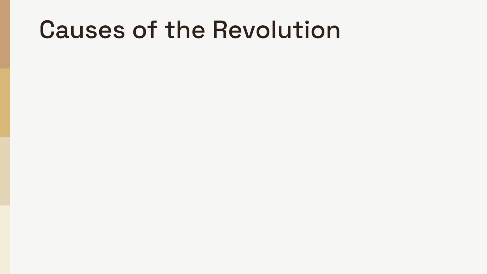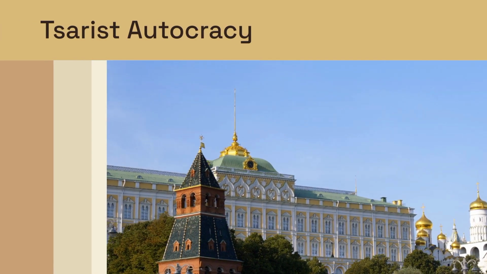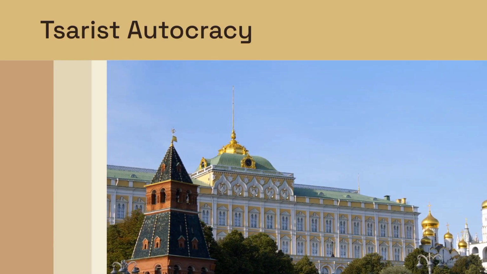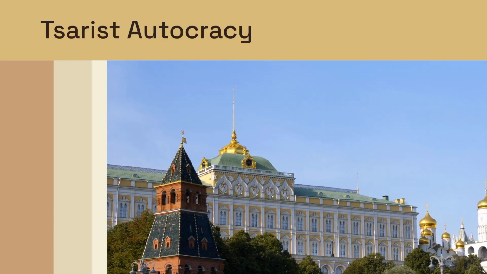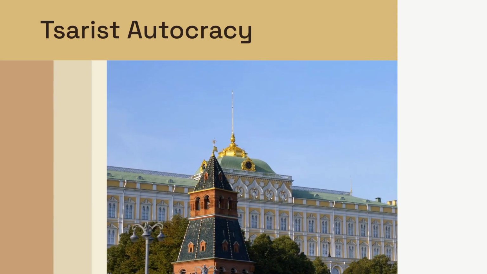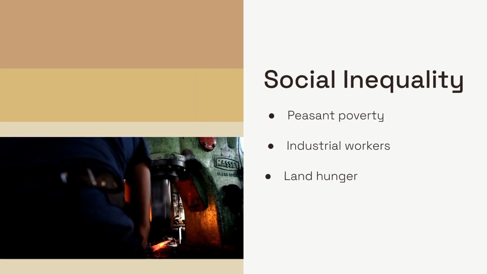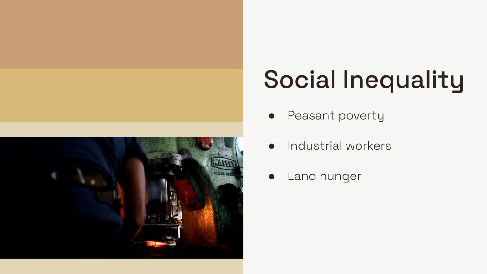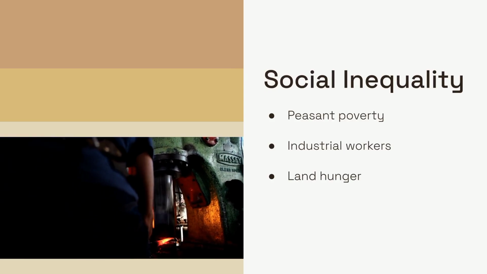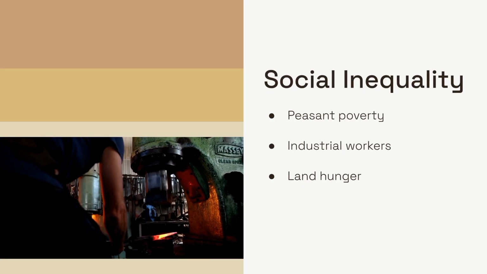Multiple factors converged to create a fertile ground for revolution. At the political core was the rigid, autocratic rule of the Romanov dynasty, embodied by Tsar Nicholas II. His resistance to political reform frustrated both liberals and radical groups. Russia was deeply stratified. A tiny elite held most power and wealth, while millions of peasants lived in poverty, and the rapidly growing urban working class faced harsh conditions.